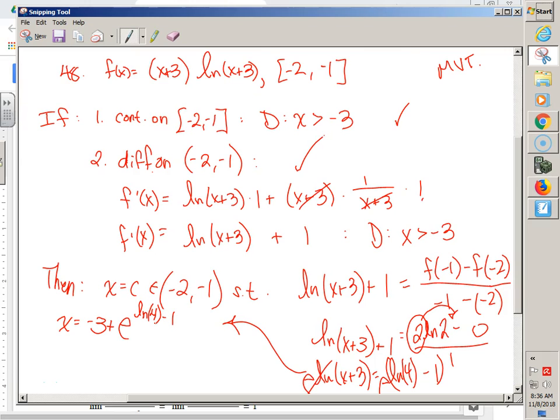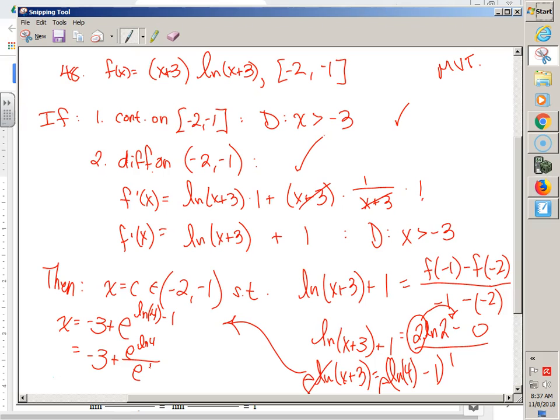Now some of you are like, well, that's great and all. I'm pretty sure that doesn't fit in the interval, so therefore none? Because negative 3 plus something? Well, wait, negative 3 plus something. Maybe it does fit in the interval. How can we figure out who this guy is? You guys remember what subtraction in exponents signifies? Division. So we could actually make this negative 3 plus e to the ln of 4 over e to the 1. E to the ln of 4 minus 1.